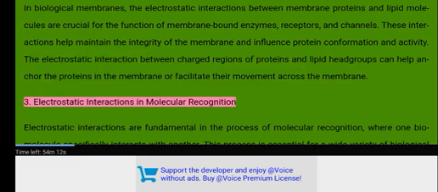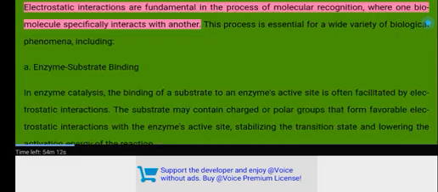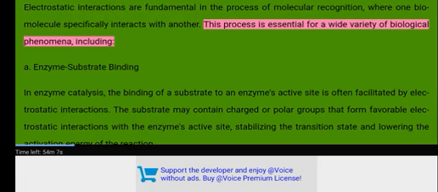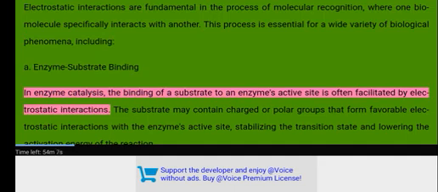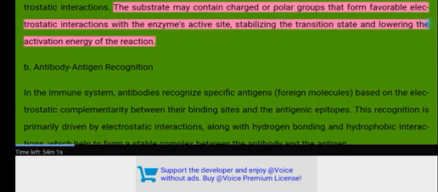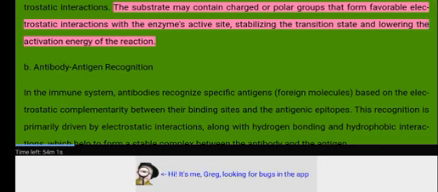3. Electrostatic interactions in molecular recognition. Electrostatic interactions are fundamental in the process of molecular recognition, where one biomolecule specifically interacts with another. This process is essential for a wide variety of biological phenomena, including A. Enzyme-substrate binding. In enzyme catalysis, the binding of a substrate to an enzyme's active site is often facilitated by electrostatic interactions. The substrate may contain charged or polar groups that form favorable electrostatic interactions with the enzyme's active site, stabilizing the transition state and lowering the activation energy of the reaction.